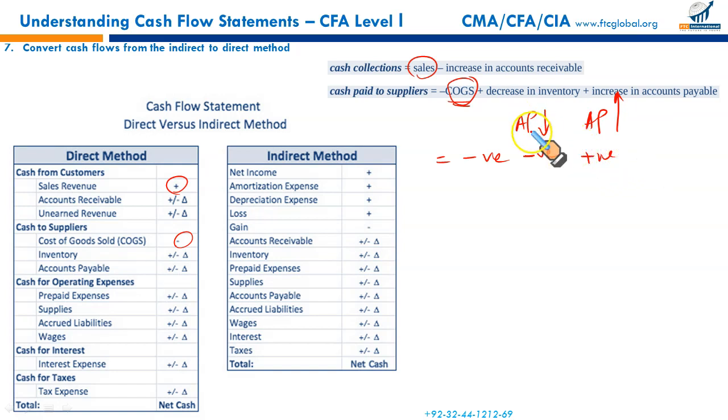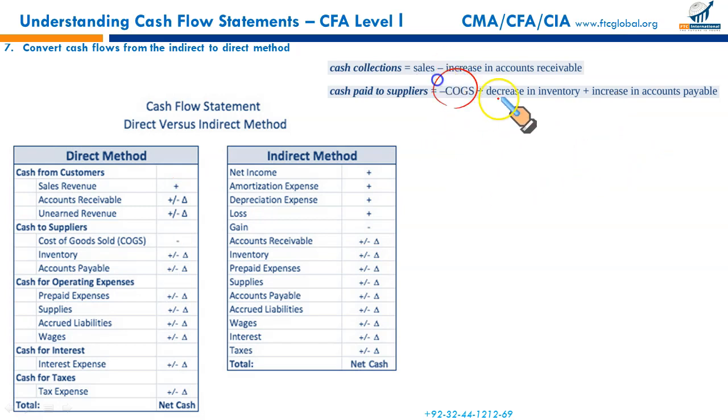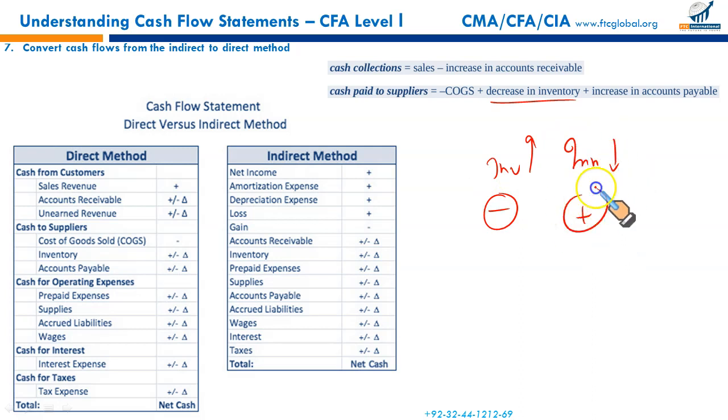Just a little idea. Keep this in mind. Account payable balance has decreased, you would have paid, deduct. If accounts payable balance has increased over the period, you did not pay. When you withhold the payment, effectively it's a plus sign, remember. So COGS will start with negative. If there has been a change in accounts payable, plus minus, I've just explained. Go with the inventory. What do you do with inventory? Again, if your inventory balance has increased over the period, it means it was not released in cash form, it's an outflow. If an inventory balance over the period has decreased, it's an inflow. Now we got the idea.